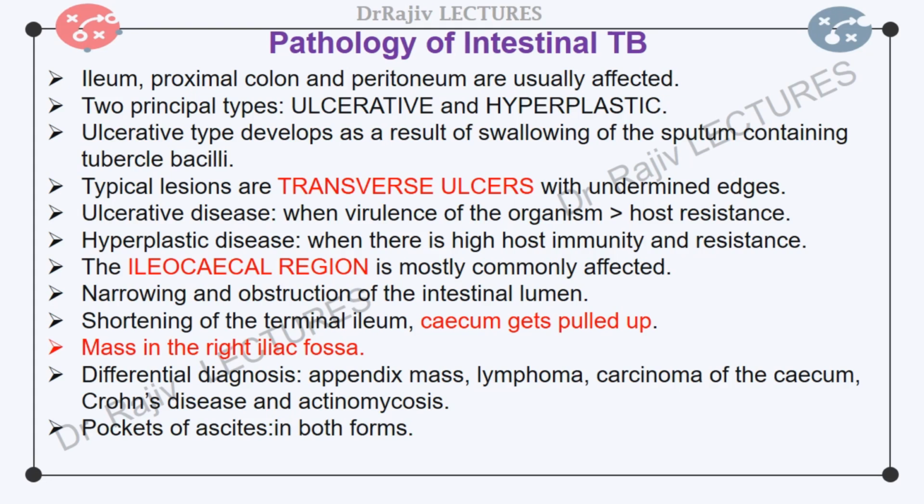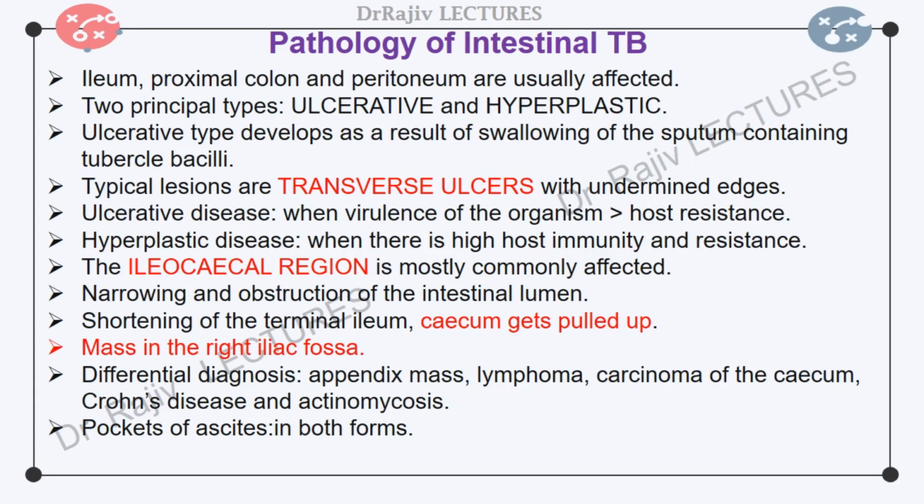As a result of fibrosis, there is shortening of the terminal ileum and the cecum gets pulled up into a subhepatic position. Grossly, this type may be misunderstood as being Crohn's disease. But unlike in Crohn's disease, abscesses and fistula formation are rare. There is stasis and bacterial overgrowth, leading to steatorrhea, anemia, and weight loss. There may be a mass in the right iliac fossa.